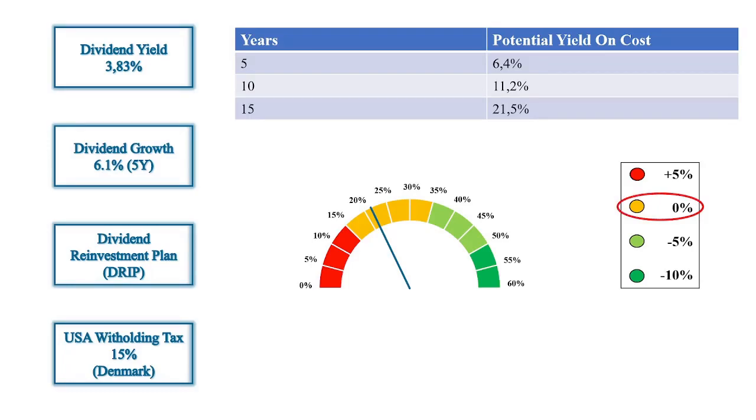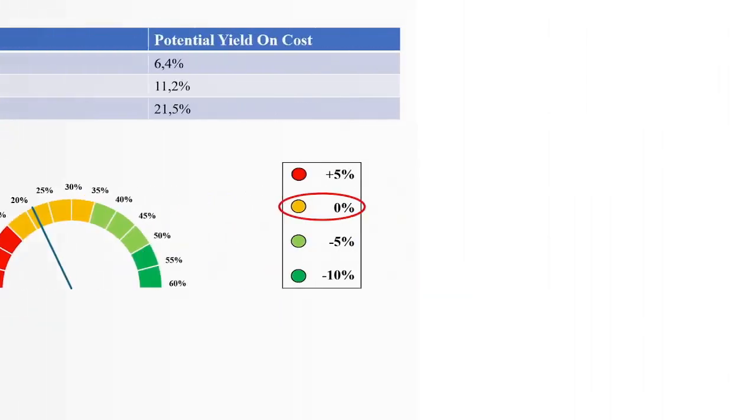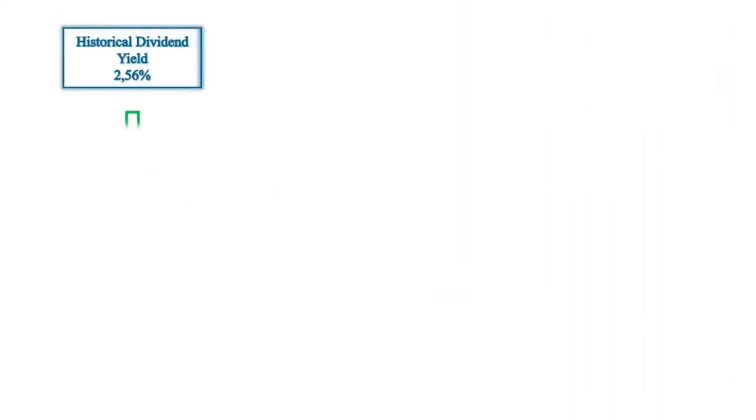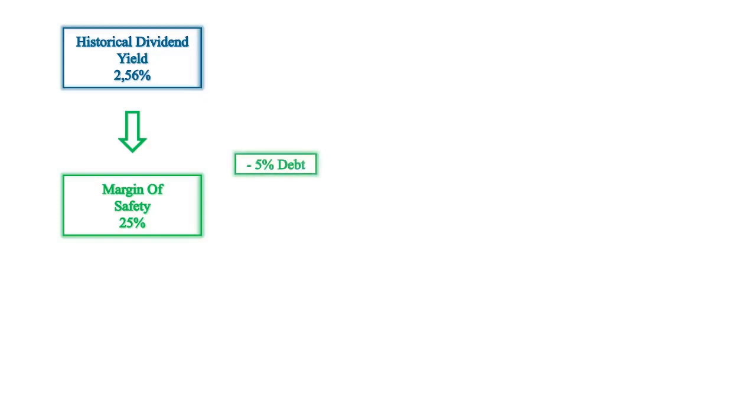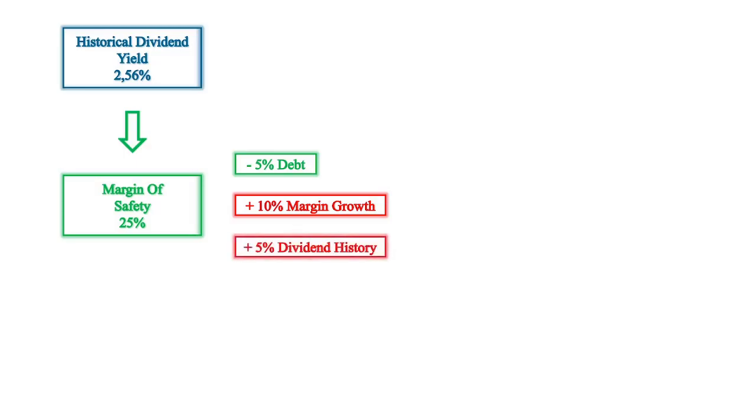Since every matrix for my analysis has now been collected, it is time to adjust the margin of safety. Minus 5% for the debt and plus 10% for the margin growth. Especially for Intel, I would like to add an extra 5% to the margin of safety for the relatively short history of consecutive dividend increases. The new margin of safety is therefore 35%.